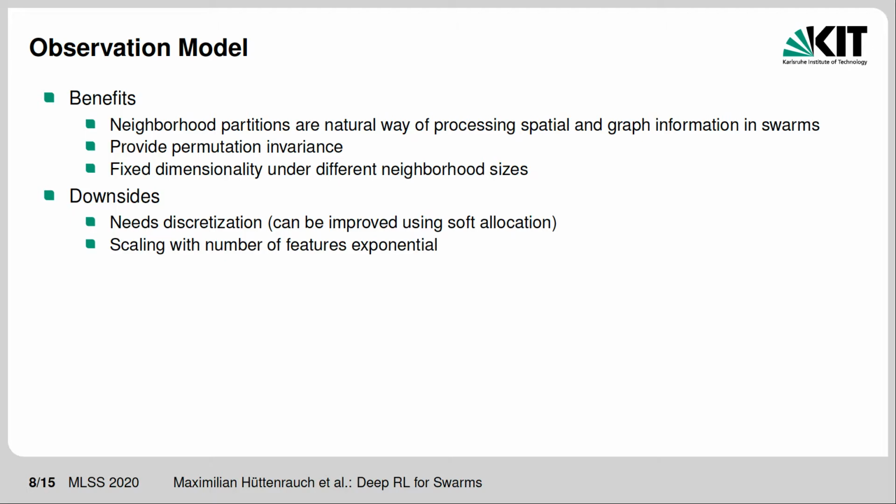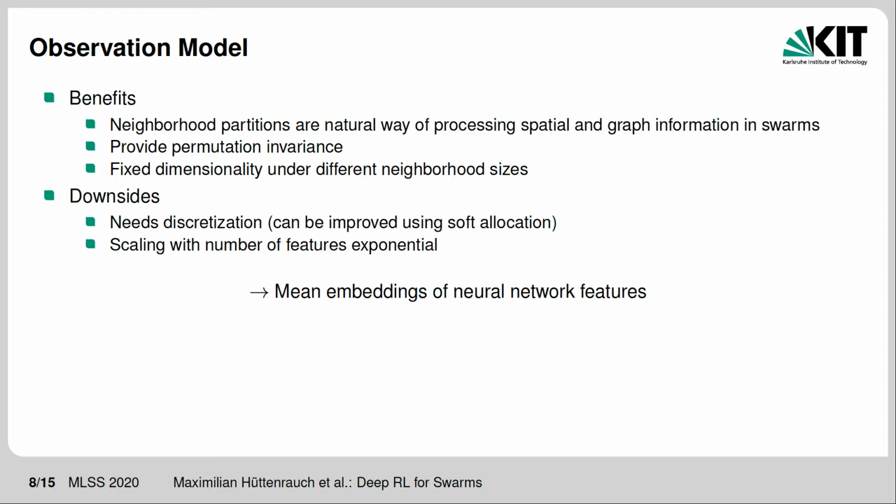In summary, neighborhood partitions are a natural way of processing spatial and graph information in swarms, providing permutation invariance and fixed dimensionality under changing neighborhood sizes. However, we lose information due to the discretization, and it scales exponentially with the number of spatial features.